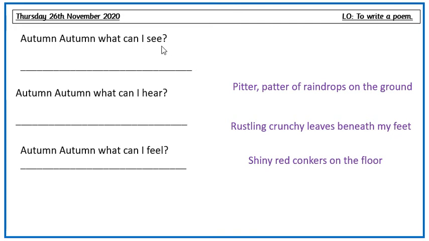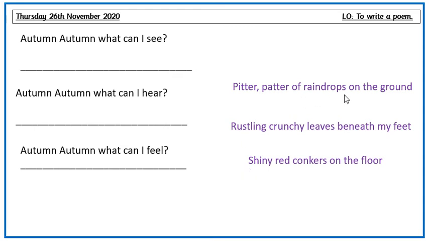Yes, it talks about seeing something and hearing things and feeling things, but it doesn't say what I can see, what I can hear, or what I can feel. So this is where the sentences that we've been writing over the past few days are really going to be helpful. So what I've done is I've taken some of the sentences that we've written over the last few days and I want us to try and use them in our poem. Let's have a read.